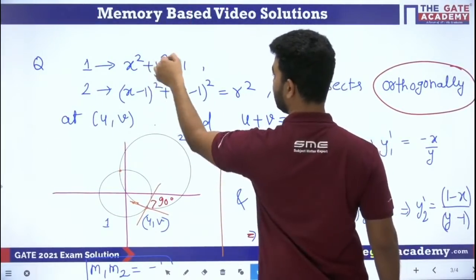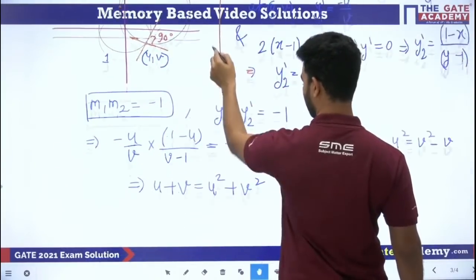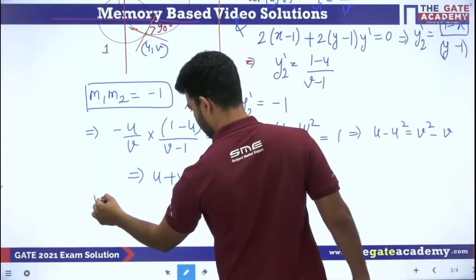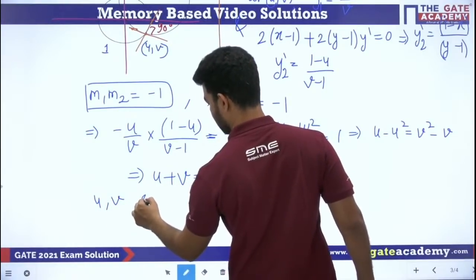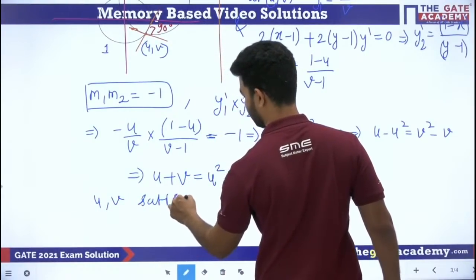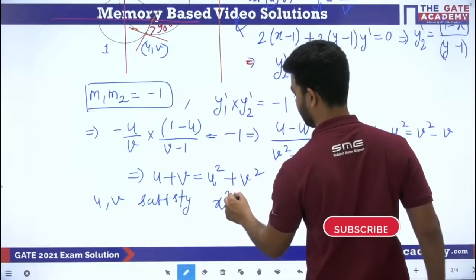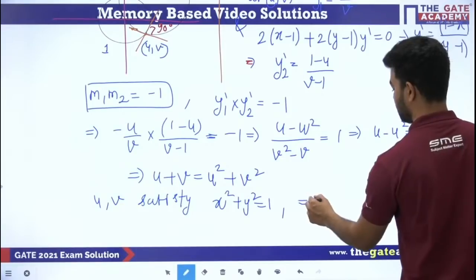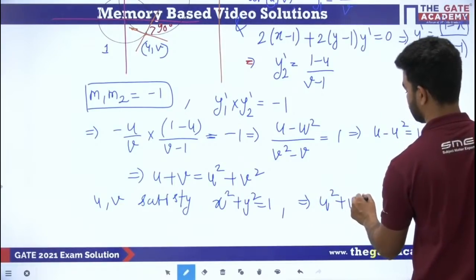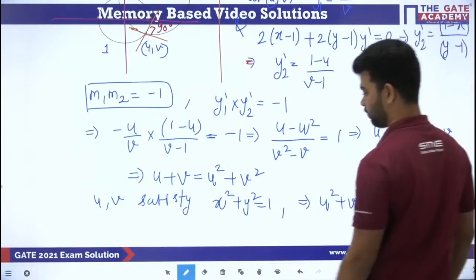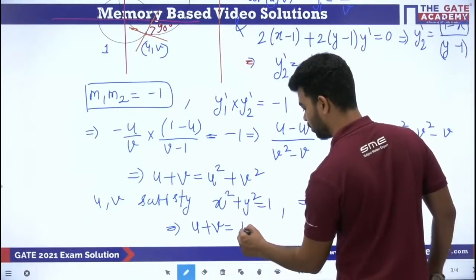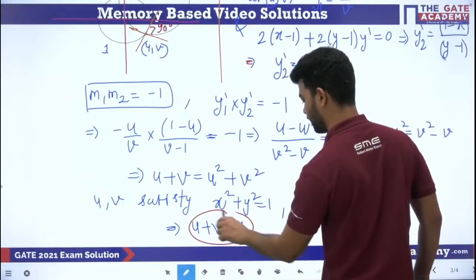So if you put u and v in this equation, what are you getting? u and v satisfy x square plus y square is equal to 1. It means u square plus v square is equal to 1, and from here what you will get? You will get that u plus v is equal to 1. So this is our answer for this question.